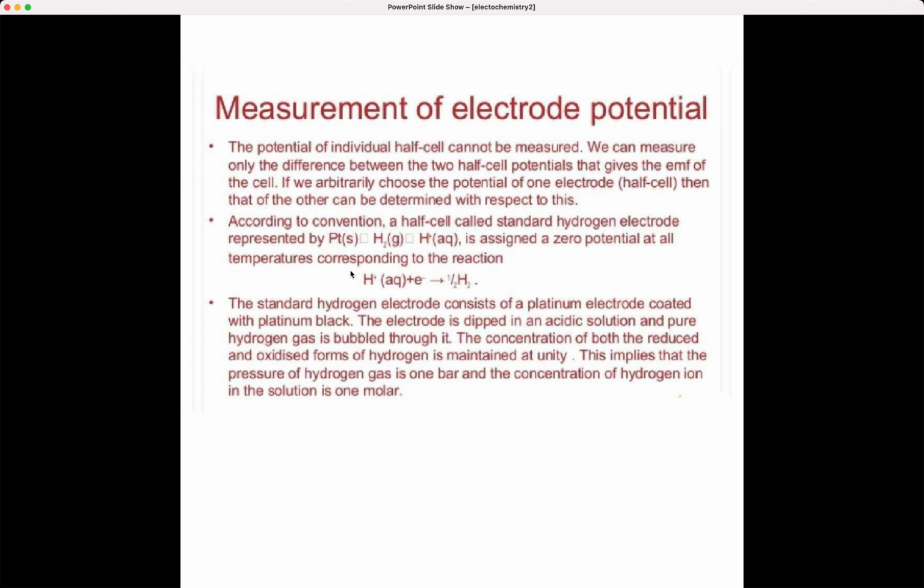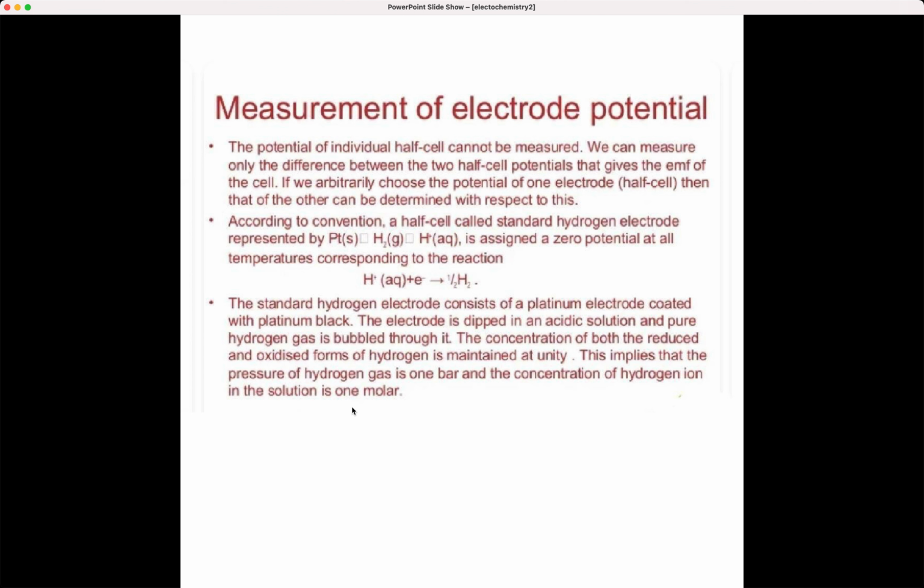Then the standard hydrogen electrode consists of a platinum electrode, which is coated with platinum black, and we dip this electrode in acidic solution and pure hydrogen gas is bubbled through it. The concentration of both the reduced and oxidized form of hydrogen will always be maintained at unity. Remember, this is an important point, and this shows that hydrogen pressure is 1 bar, and the concentration of hydrogen ion in the solution is 1 molar. That is why we call it unity.